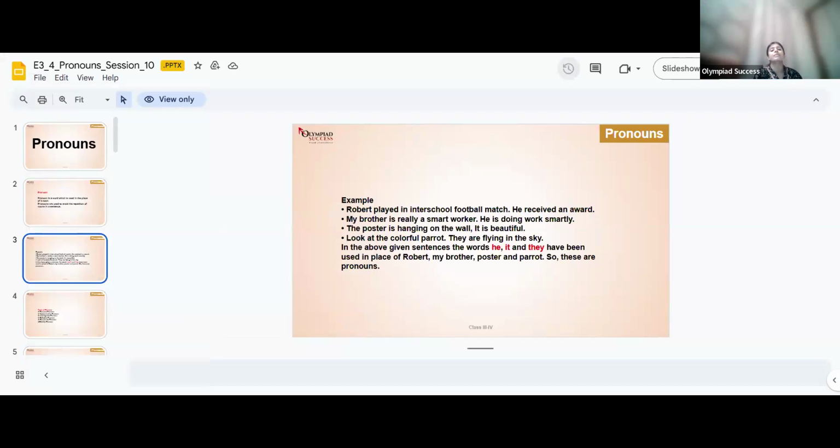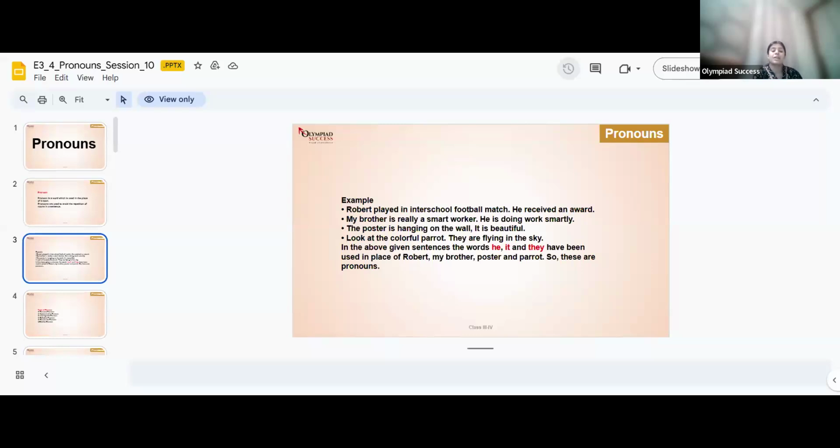My brother is really a smart worker. He is doing work smartly. The poster is hanging on the wall. It is beautiful. Look at the colorful parrots. They are flying in the sky. In the above given sentences, the words he, it, and they have been used in place of Robert, my brother, poster, and parrots. So these are pronouns.